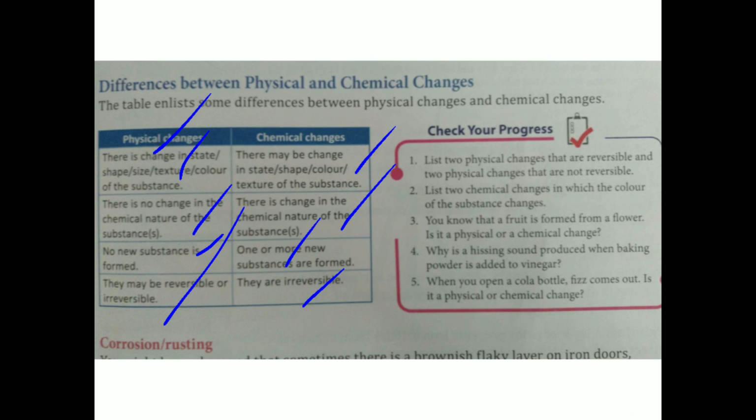I hope this lecture is clear to you. Listen to this lecture, read your book also, and if you have any doubt regarding these chemical changes and their characteristics, then you are free to ask me.